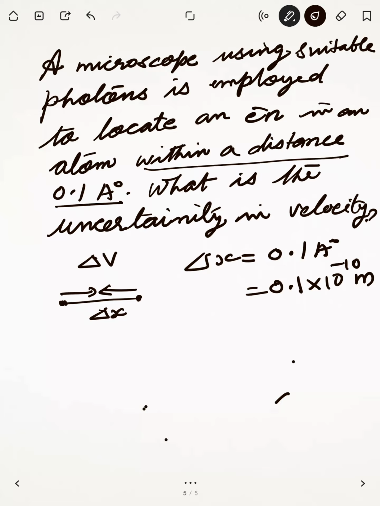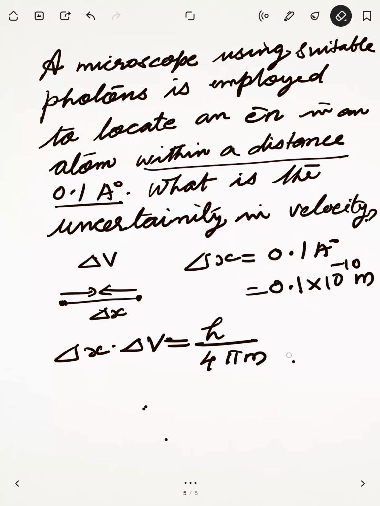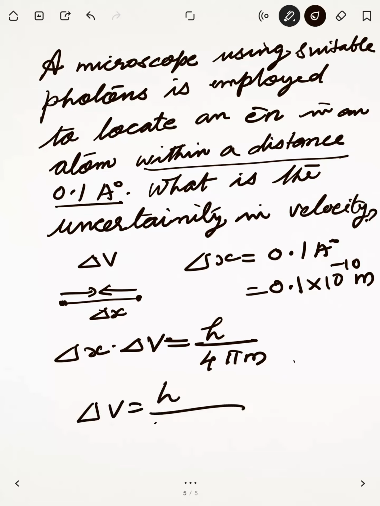We have to calculate delta v. So delta x into delta v is equal to h upon 4 pi m, so delta v is equal to h upon 4 pi m into delta x. What is the h value? The h value is 6.6 into 10 to the power minus 34 joule second.